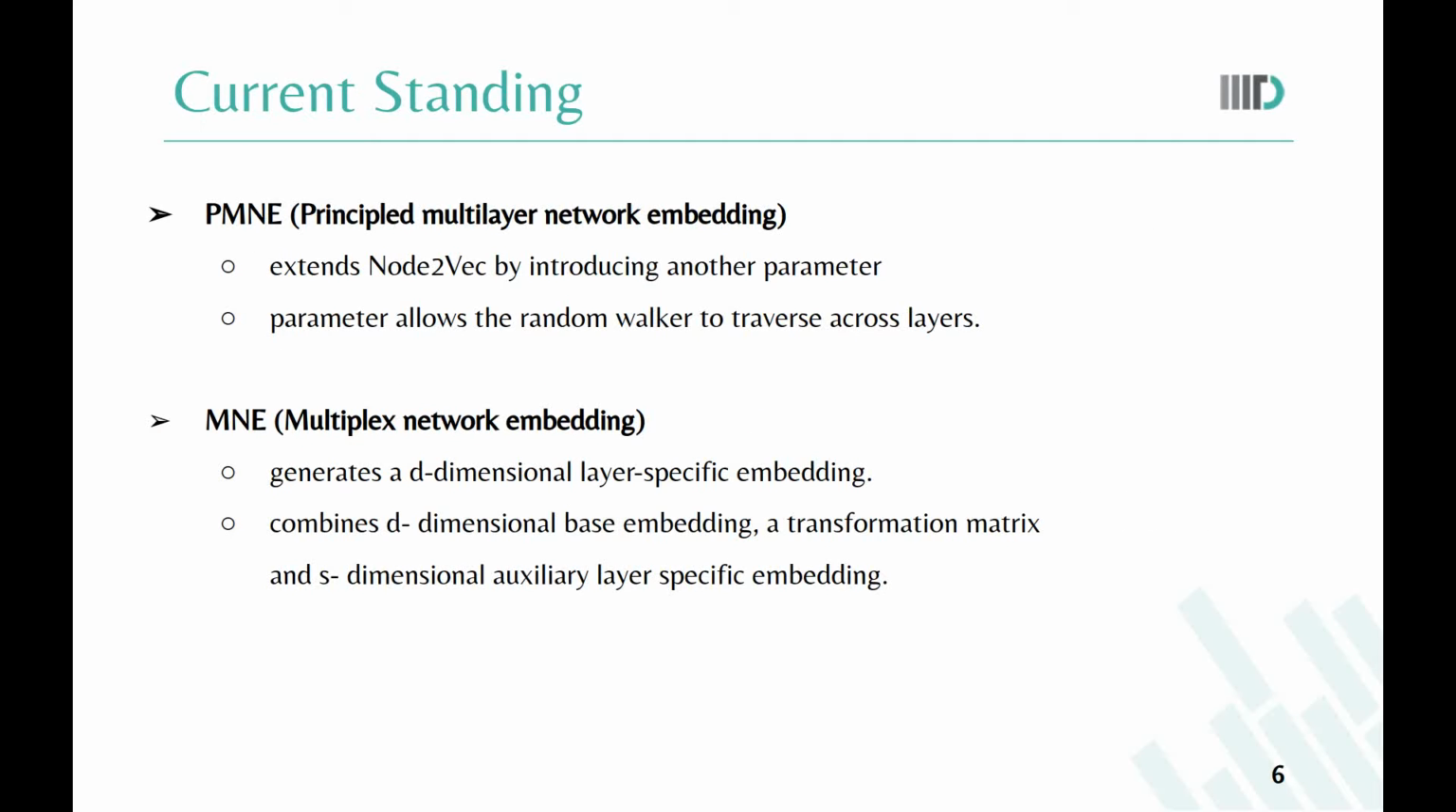The current research, which specifically focuses on node embedding for multigraphs, comprises PMNE and MNE. PMNE extends node2vec by introducing another parameter that allows the random walker to traverse across layers while sampling the context for each node. On the other hand, MNE generates a d-dimensional layer-specific embedding for each node by combining its d-dimensional base embedding, a transformation matrix, and an s-dimensional auxiliary layer-specific embedding.